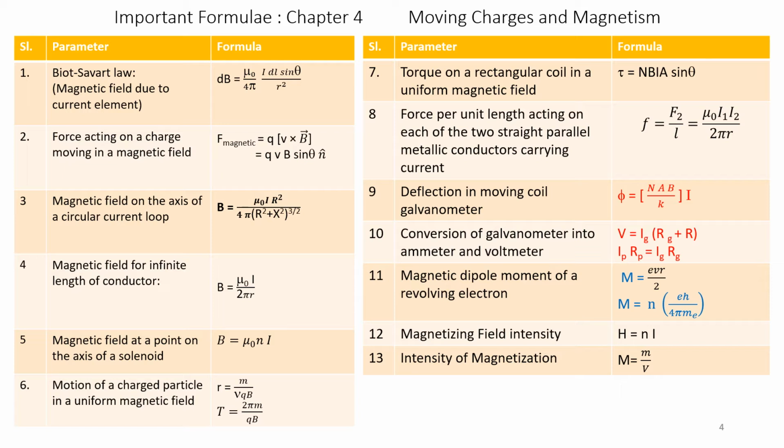It can be represented as M is equal to N into E h divided by 4 pi into m e. Here N is the shell number in which the electron revolves. N is equal to 1 for Bohr magneton. E is the charge of an electron, h is Planck's constant, and m e is the mass of an electron.